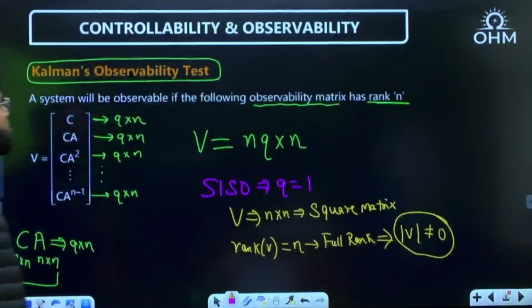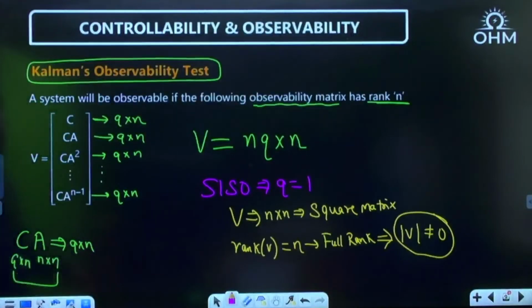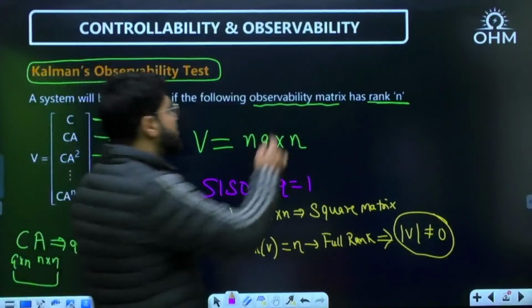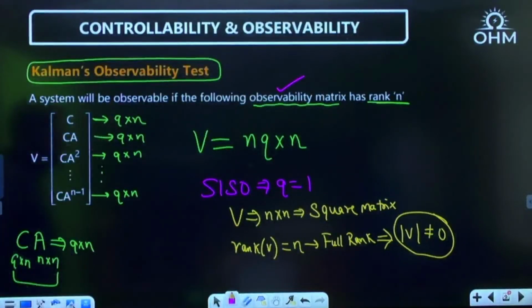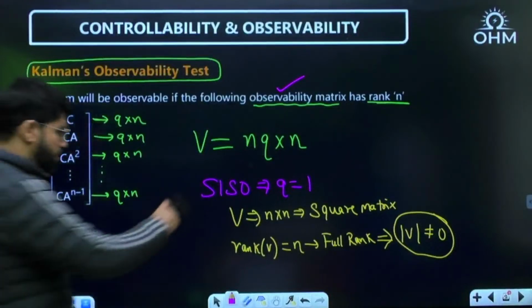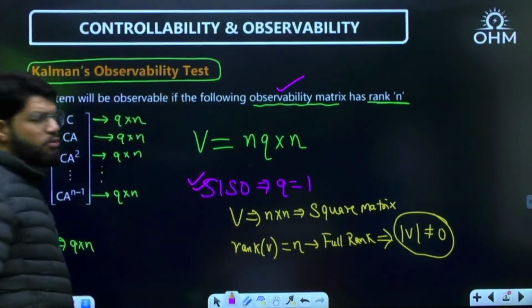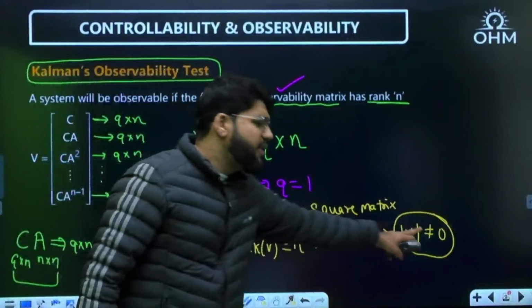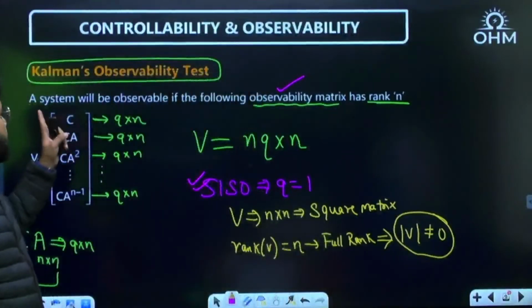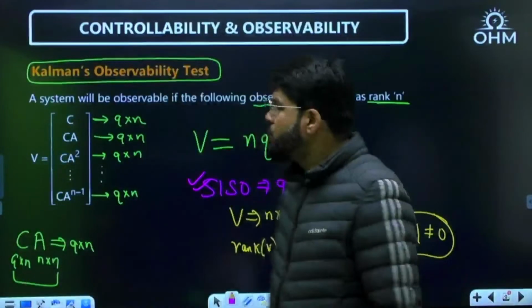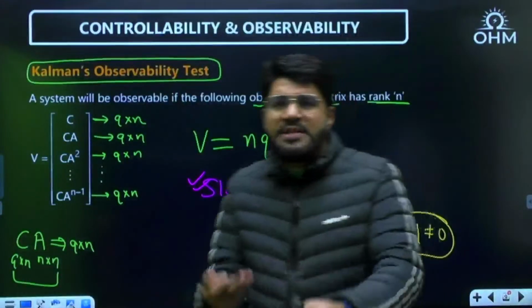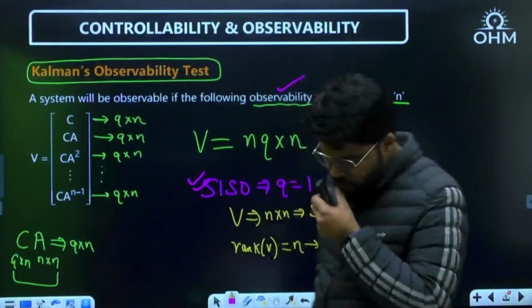And then I told you the observability test of Kalman's, which says that a system is observable if the observability matrix mentioned here will have the rank n. And again, once we convert this to the SISO model, we came to a simple conclusion that mod V not equal to 0. If this observability matrix is non-singular, the system is going to be observable. Now we solved some basic problems on the Kalman's test.